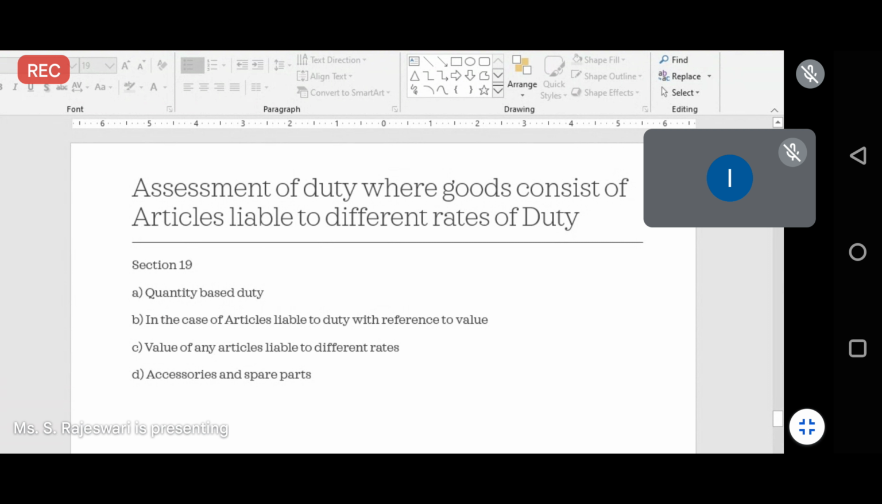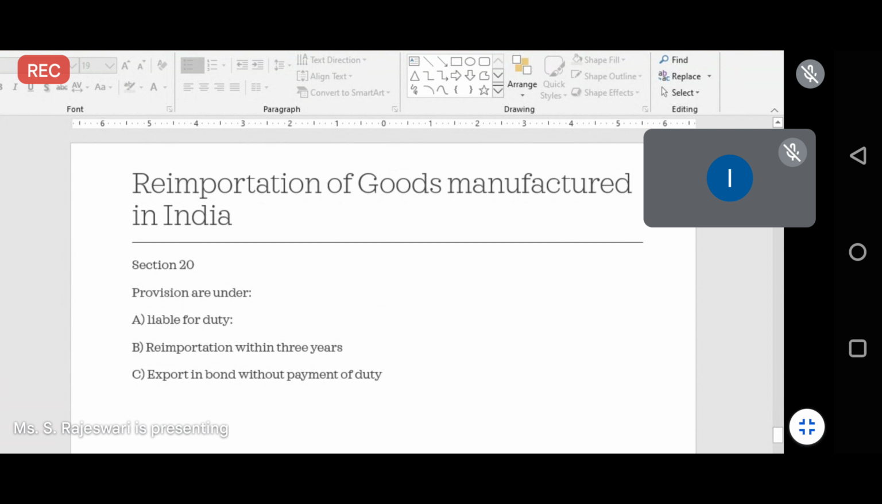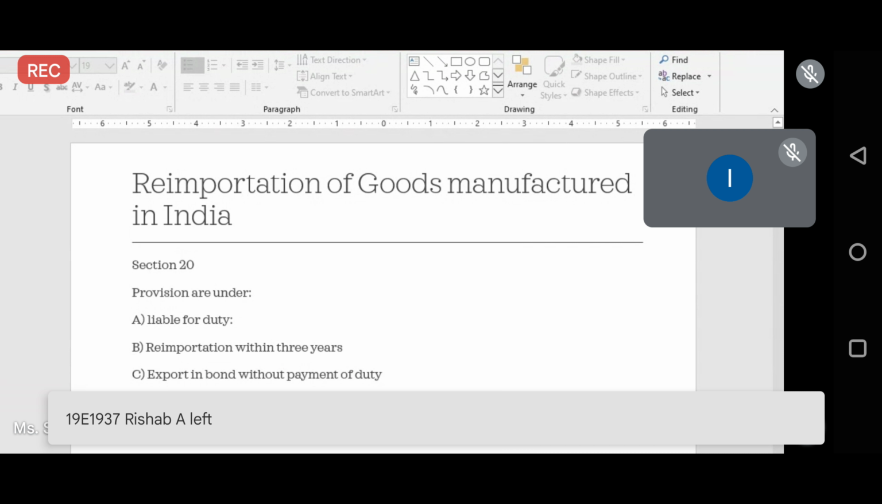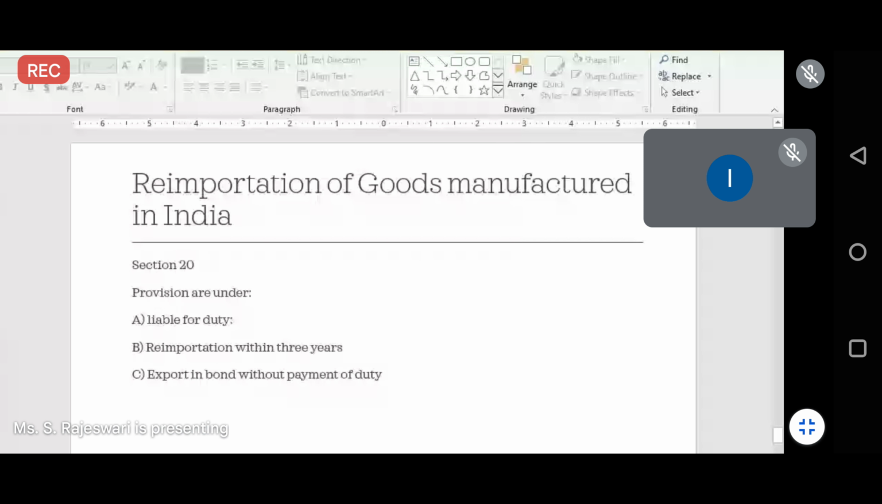Next one is re-importation of goods manufactured in India. That means you have exported some goods, but again you are importing the same goods from other countries.